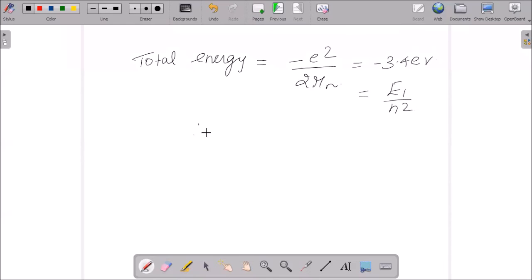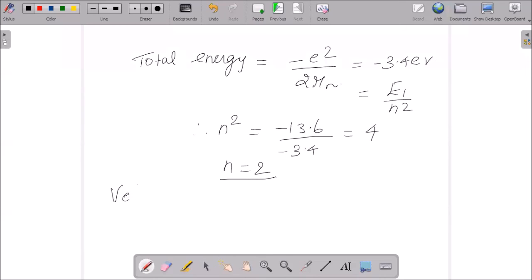So from this we could calculate our n square value, which is minus 13.6 divided by minus 3.4, hence it should be equal to 4. So your n value will be equal to 2.